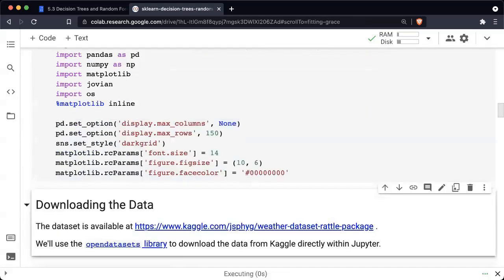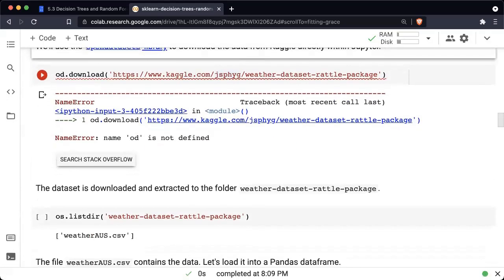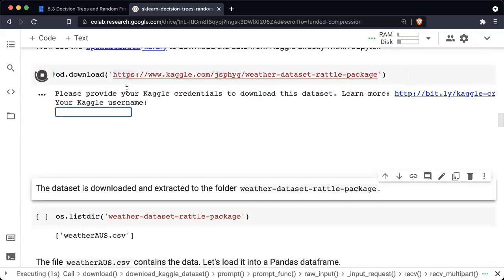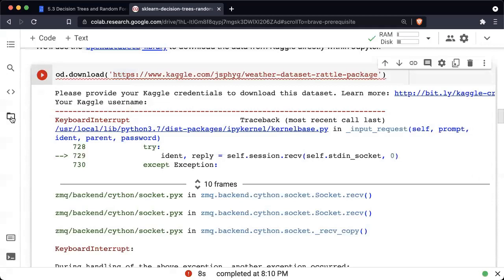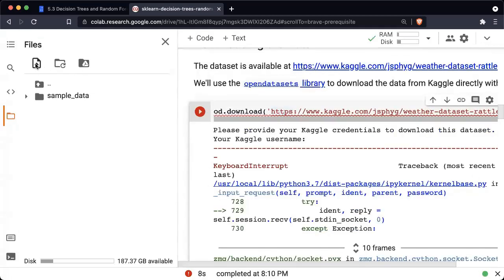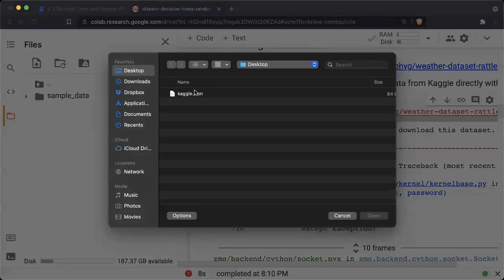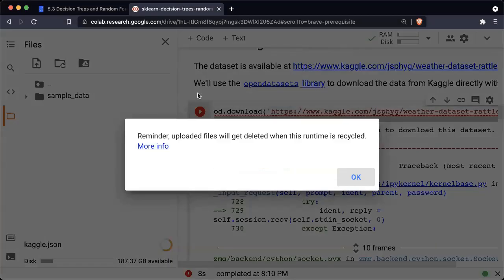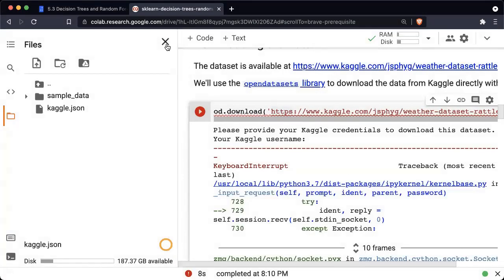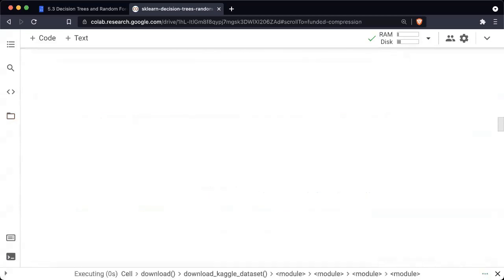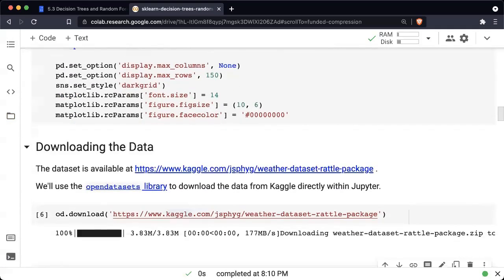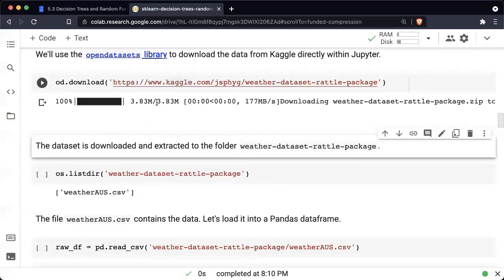Okay, let me just run this. Yeah, so we will be prompted for a Kaggle username and an API key. Now, this is one way to provide the information, your Kaggle username and your Kaggle API key. But one other thing you can do is just click on this file explorer and find the upload button and upload your kaggle.json file. And if you place your kaggle.json file next to your notebook, then Open Datasets will automatically find the credentials and download the dataset. As you can see here, this was a 3 MB dataset that was downloaded automatically.